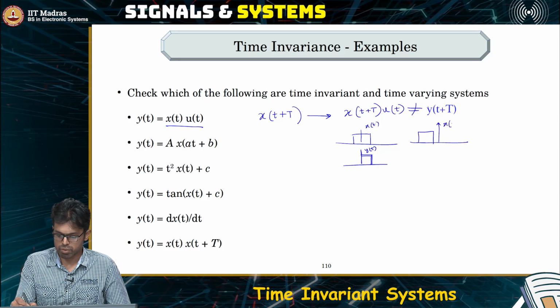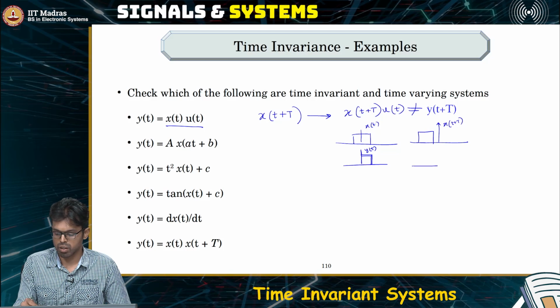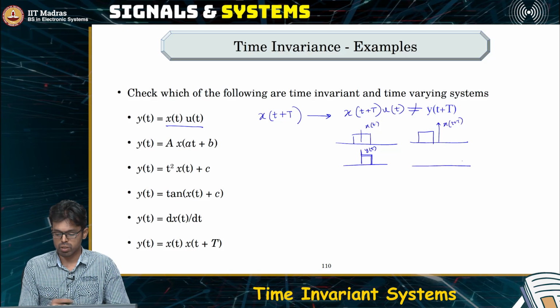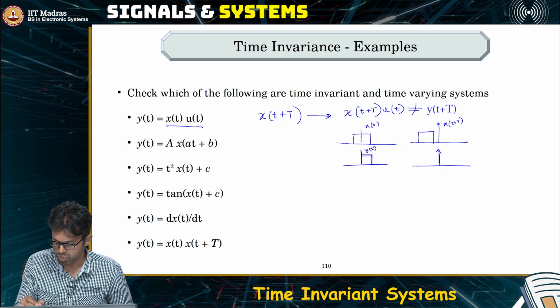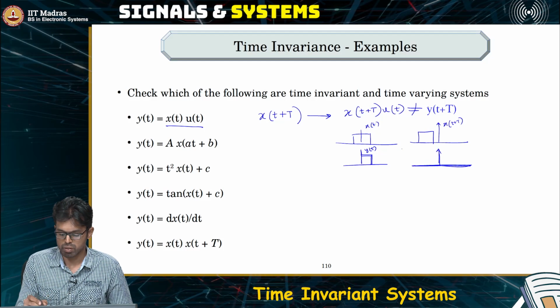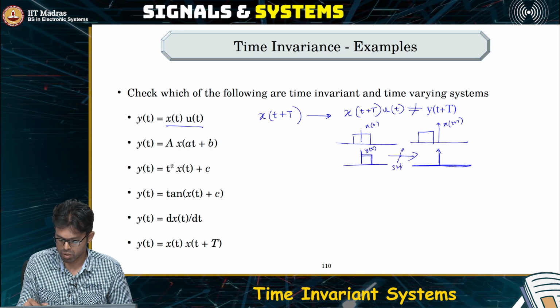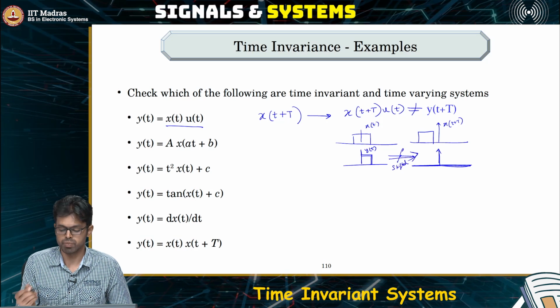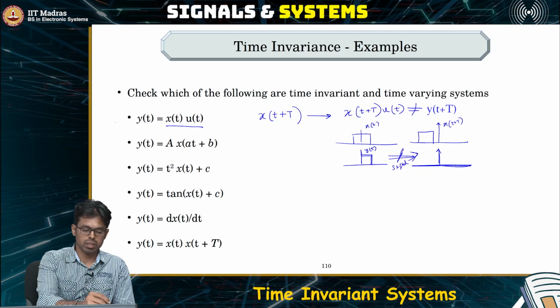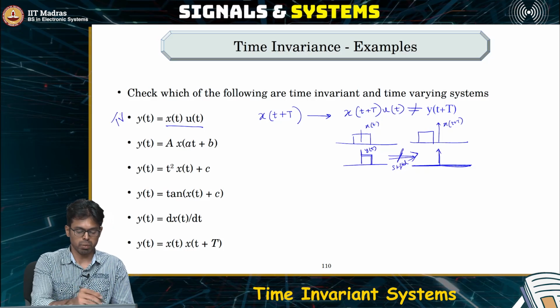Now this is x of t plus T. What happens to the output? The output is fully 0, which is not the shifted version. It is not the shifted version. Hence, this is a time varying system.